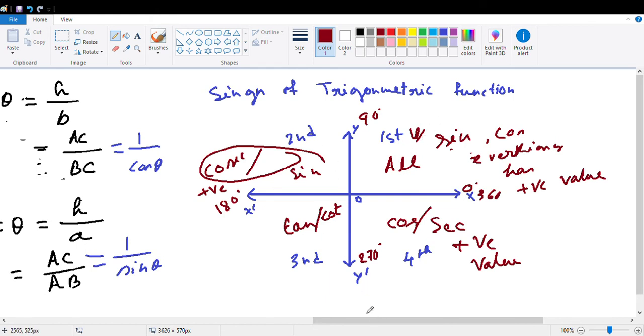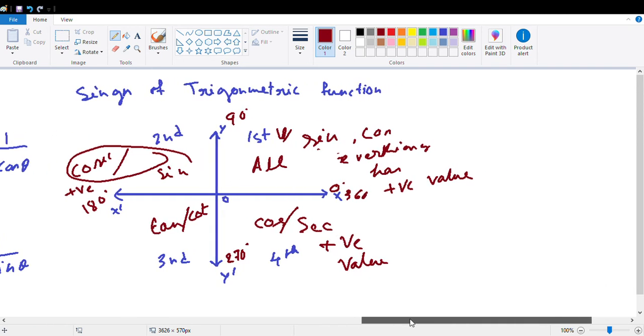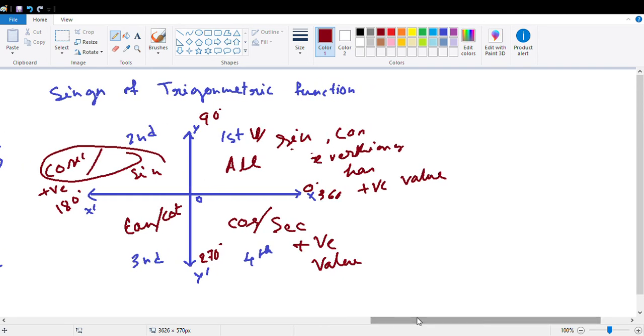Okay. And there is a thumb rule with which we can remember this, that is ASTC: all, sine, tan, cos. Okay. Any question?